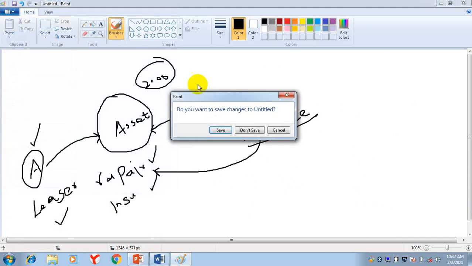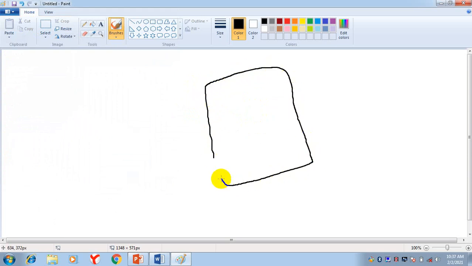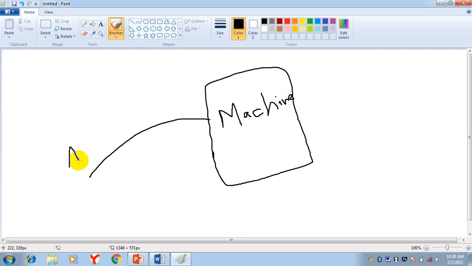Take an example so you will understand it easily. Suppose this is a machine. This machine belongs to a company and company name is A. What is company doing?